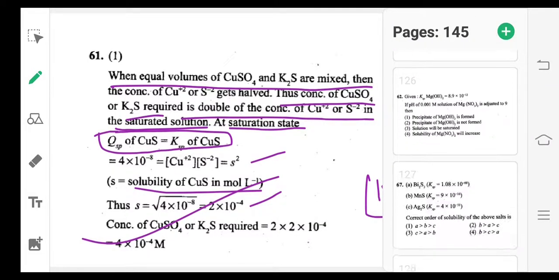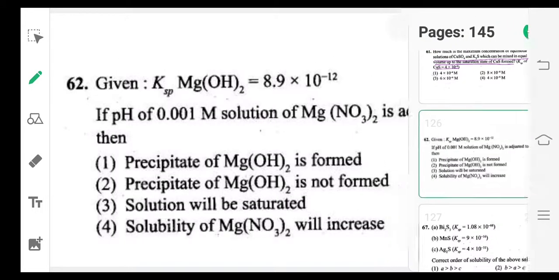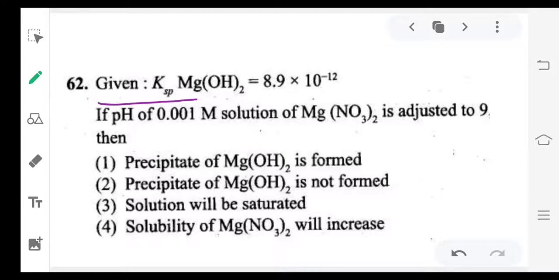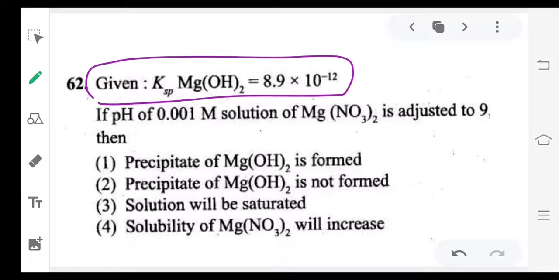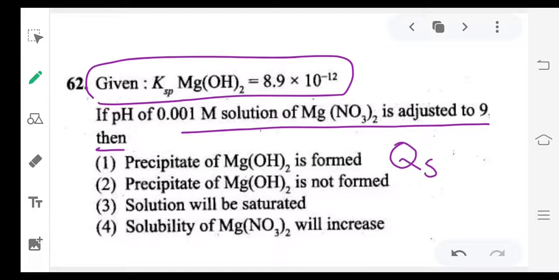Next. Given KSP of Mg(OH)2 is 8.9 into 10 power minus 12. If pH of 0.001 M solution of Mg(NO3)2 is adjusted to 9, then what will happen? Precipitate of Mg(OH)2 is formed, precipitate of Mg(OH)2 is not formed, solution will be saturated, or solubility of Mg(NO3)2 will increase. See, by taking QSP and KSP relation, you can say